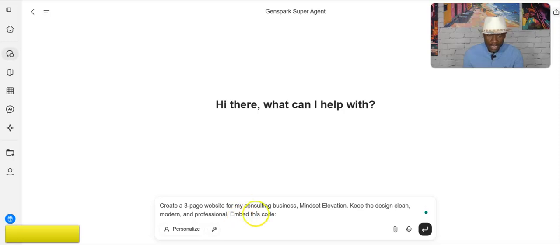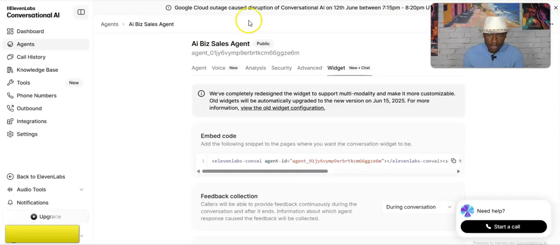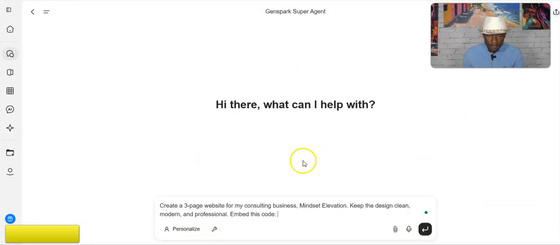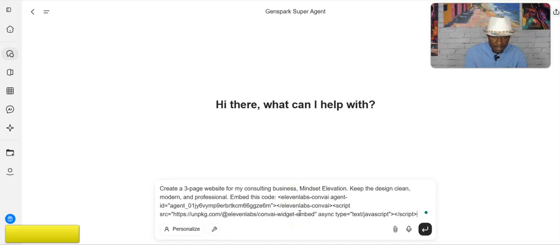So I wanted to embed this code. Now, what code do I want it to embed? I wanted to embed this code for our conversation AI. So if I go copy, right, and then I come back here, and then I go paste. So that's the code that I wanted to embed. And then I just hit submit.